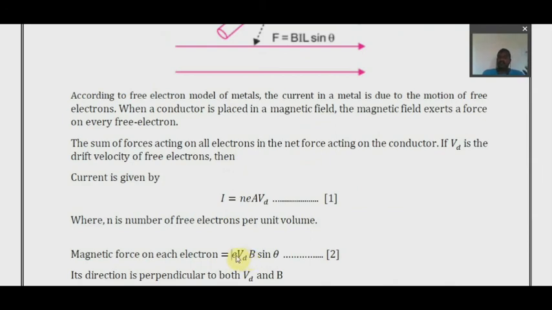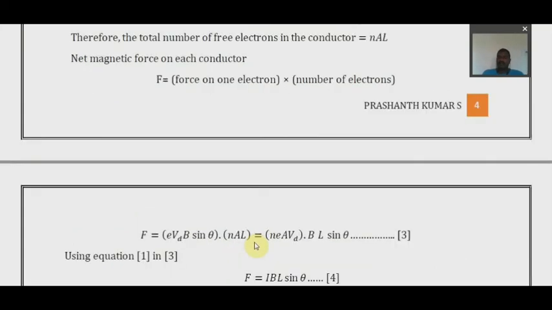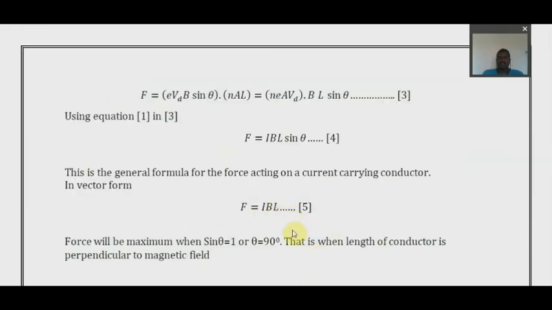Vd into E into the magnetic field B sin theta gives the magnetic force. That's what we have substituted in the final equation, and we got the final expression. So with this we can say this is the expression for the magnetic force acting on a conductor which is placed in a magnetic field.